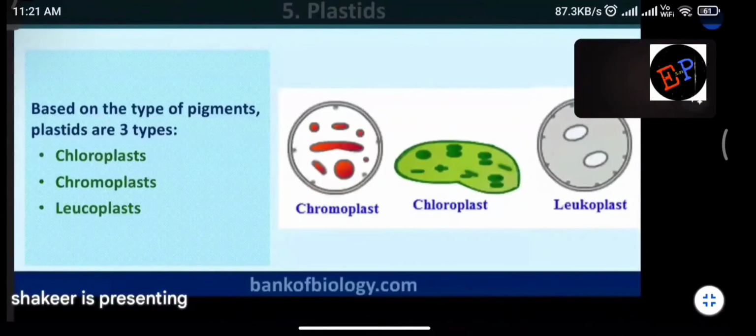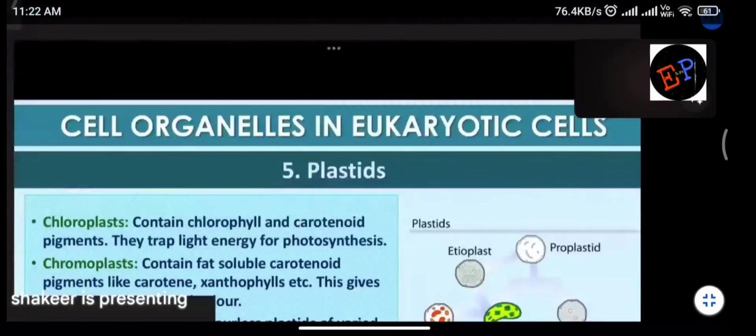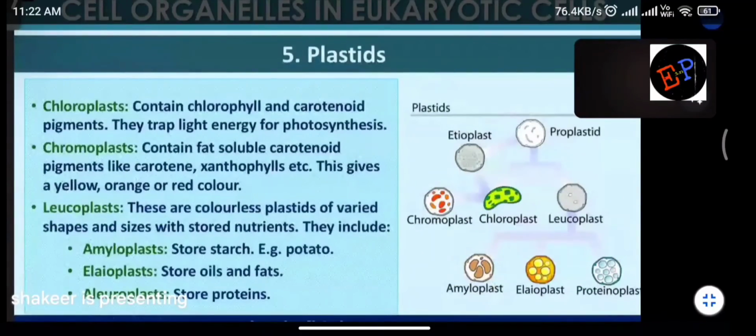Based on the type of pigments, plastids are of three types. Chloroplast, chromoplast, and leucoplast. So these are the three types of plastids which are present. Now these are the structures and shapes of these. This is the chloroplast, which contains chlorophyll, this is the chromoplast, and this is the leucoplast. Three types of plastids.